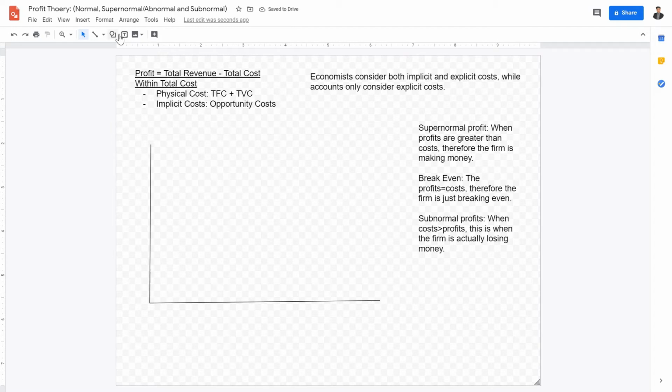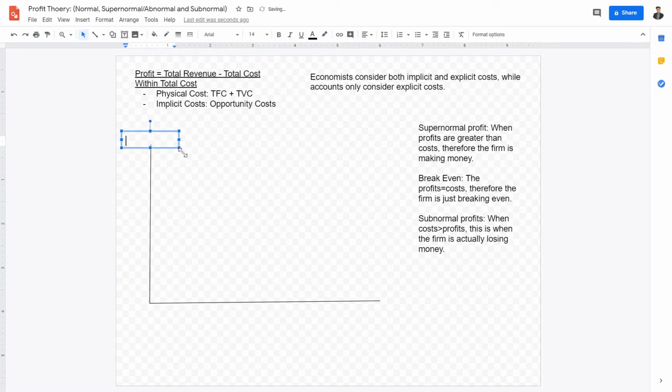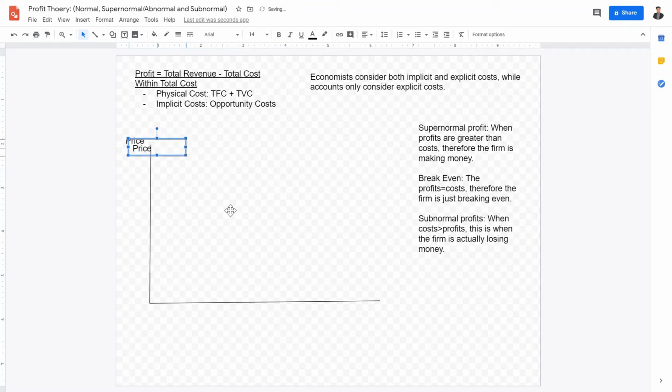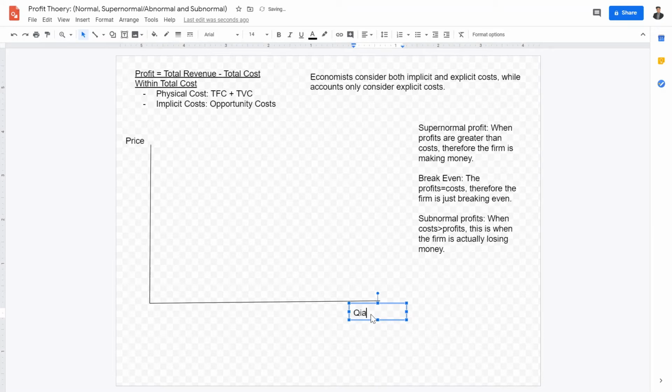So then, we economists really like to put things into graphs, right? We really like to be able to illustrate concepts, theories, and events happening through graphs. So how do we illustrate, let's say, supernormal profit?